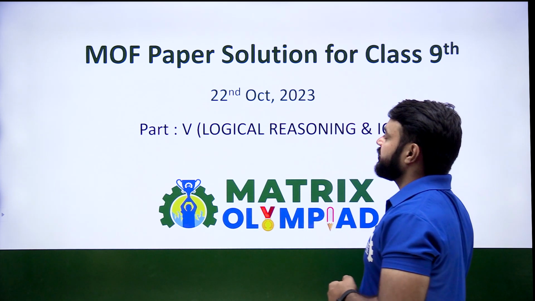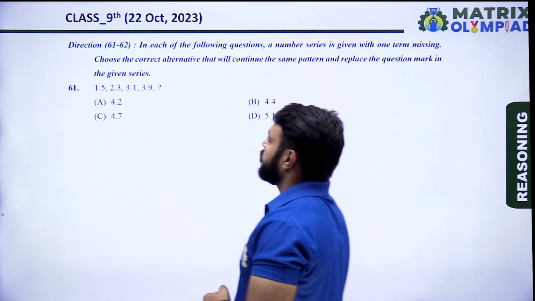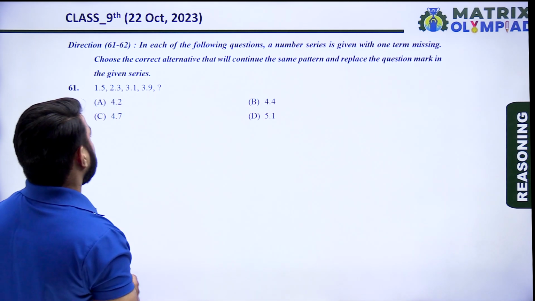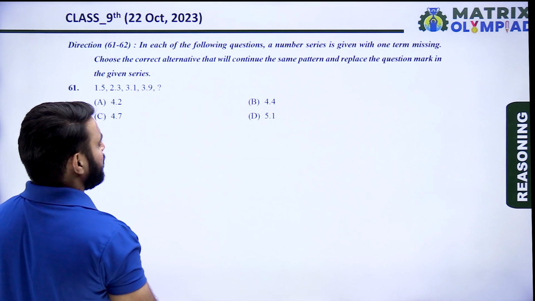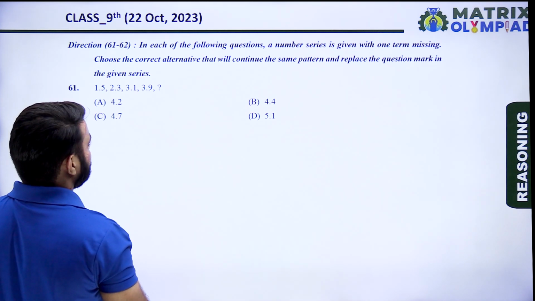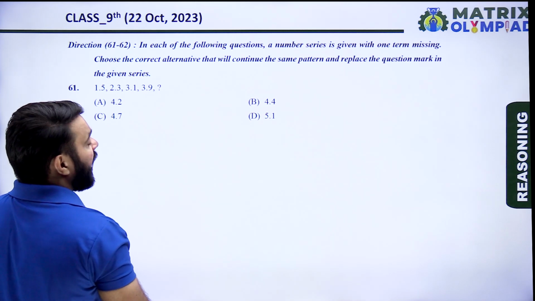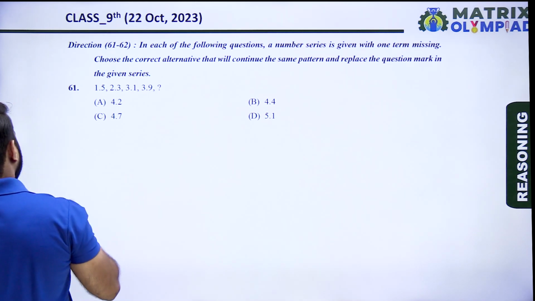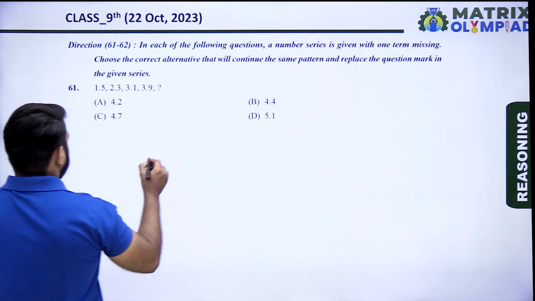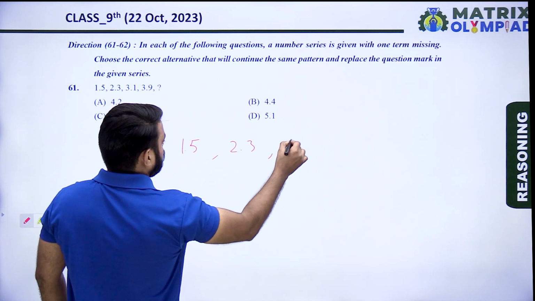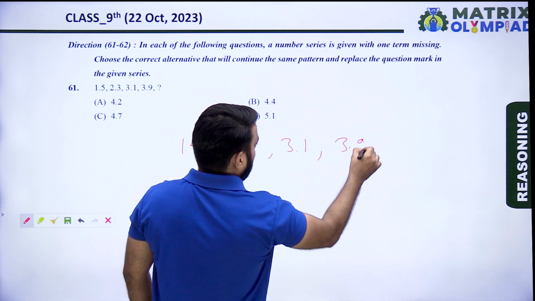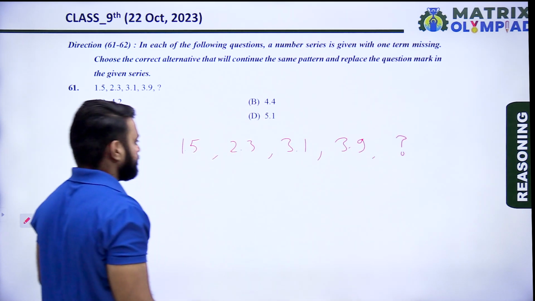So let's get started. Question number 61 and 62. A number series is given with one term missing. Choose the correct alternative that will continue the same pattern and replace the question mark in the given series. The series is 1.5, 2.3, 3.1, 3.9, and find the next number.